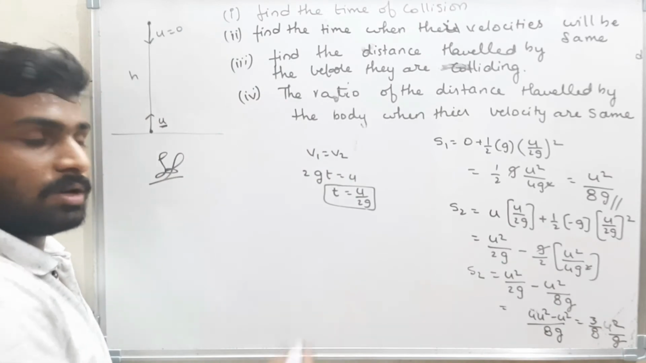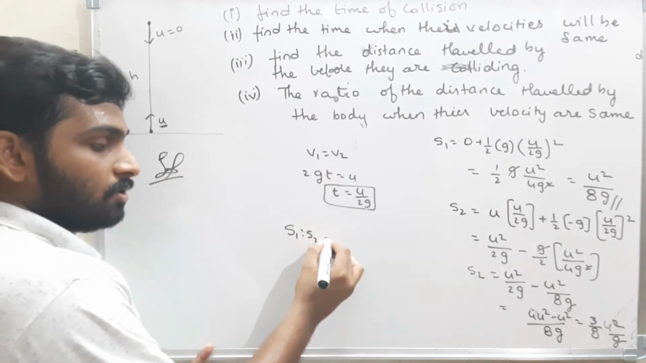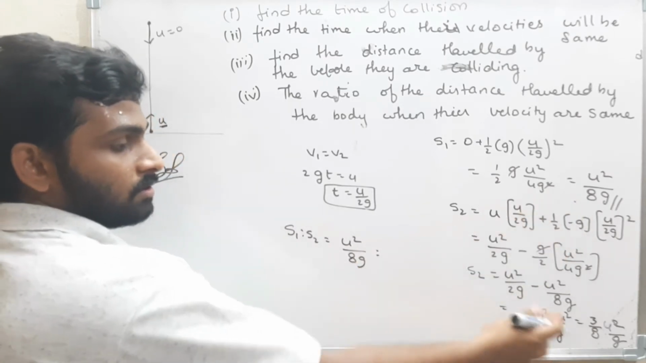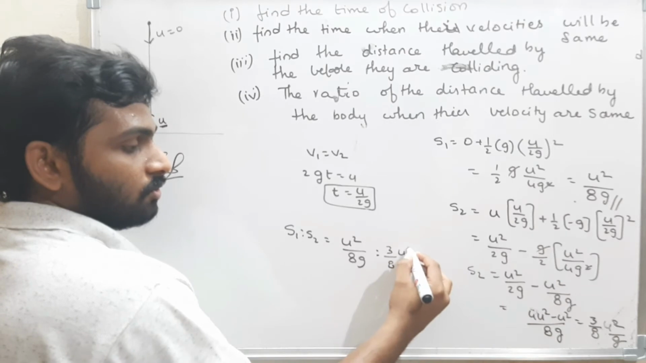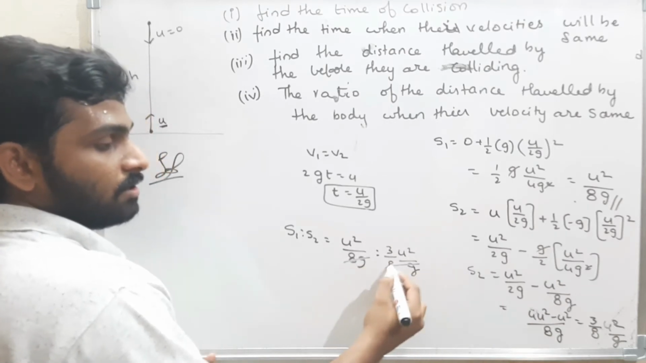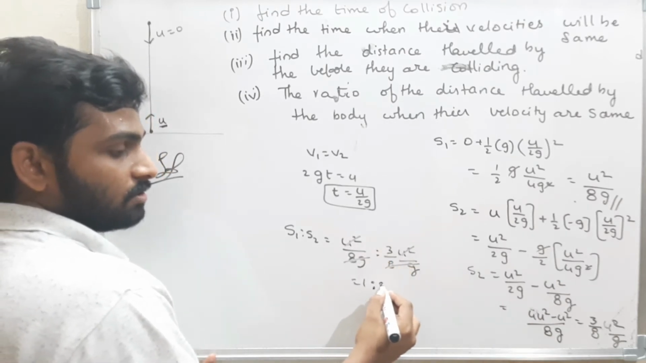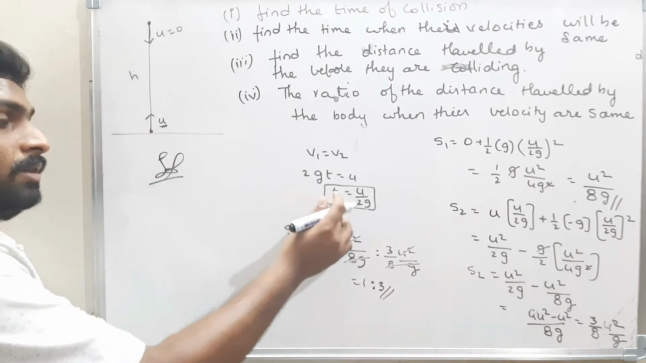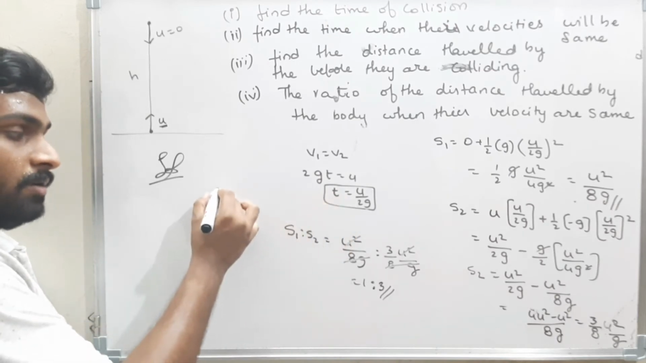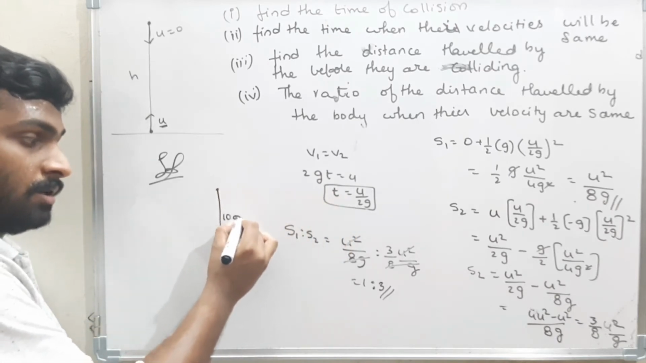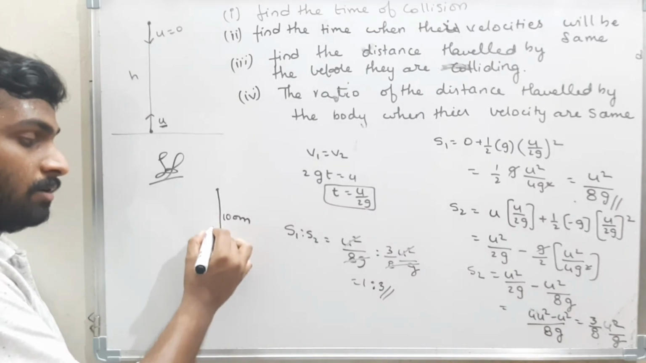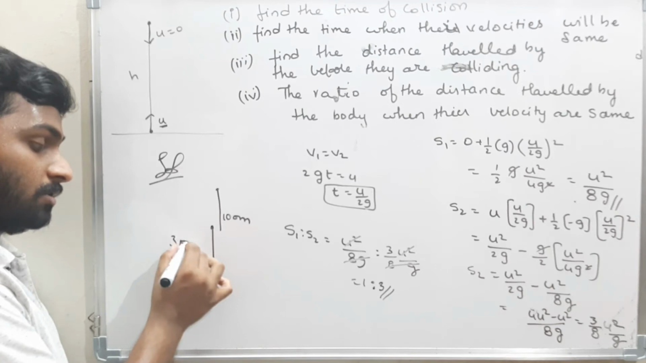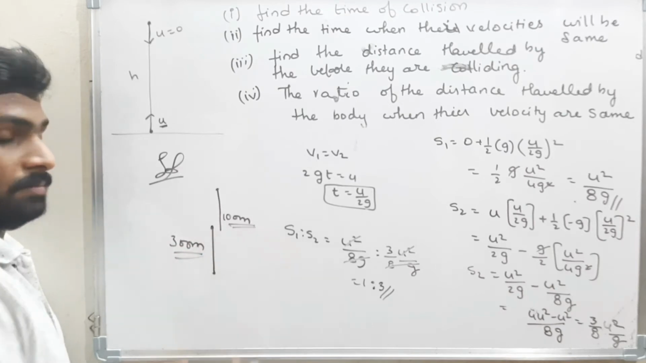Therefore, they told to find the ratio. What is the ratio? S1 is to S2 is equal to how much? u square by 8g is to, what is this? 3 by 8 u square by g. For 8g, u square cancel. What is the ratio? 1 is to 3. That means in this time when the body 1 is travelling 100 meters, the body 2 will travel 300 meters.